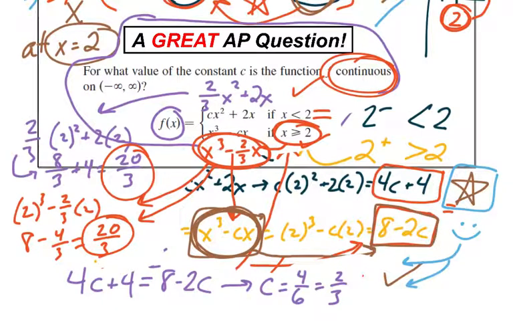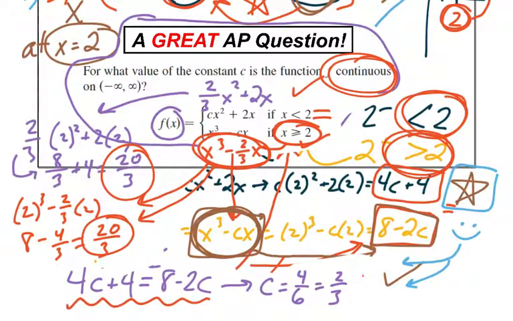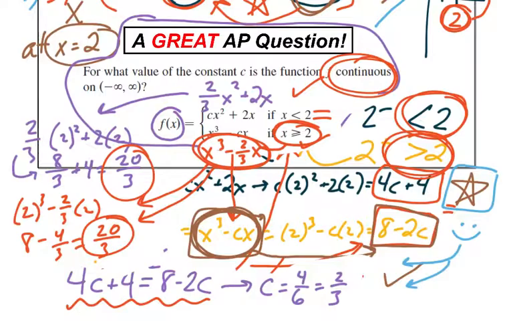So again, this is a great AP question where basically what you're going to do is look at step 1 and plug in 2 to the left, first equation, and 2 to the right, second equation, and set them equal to each other. Good work today. That's the end of continuity as we know it. We'll come back and do the IVT, intermediate value theorem, and save that for another video. See you all later.